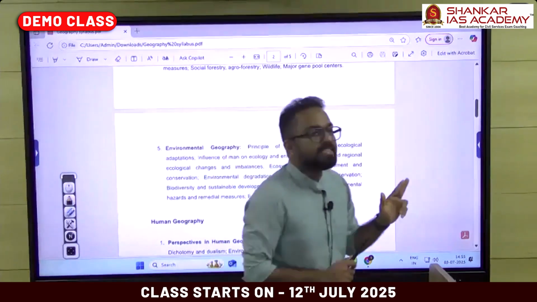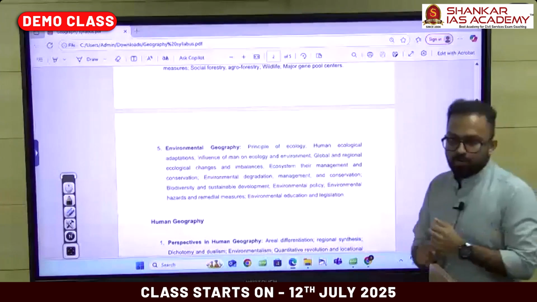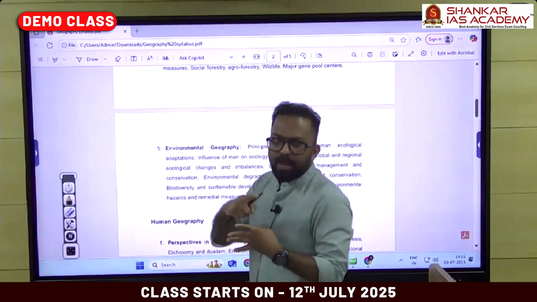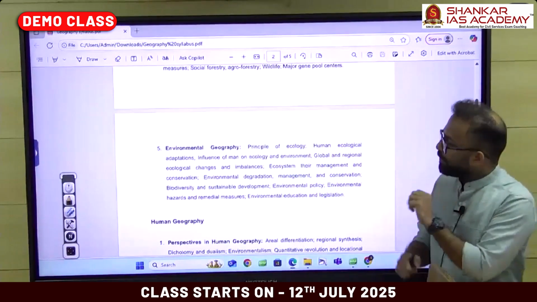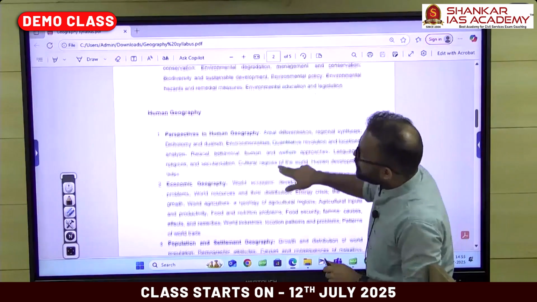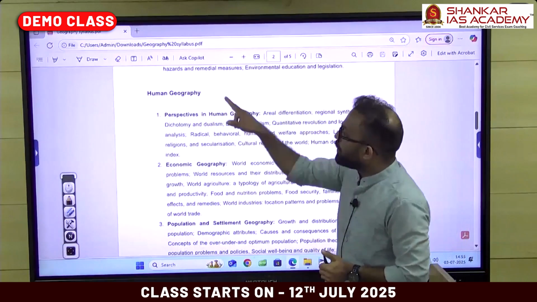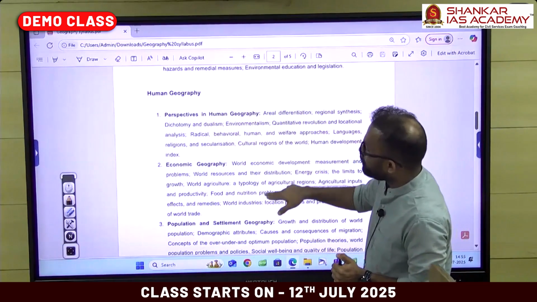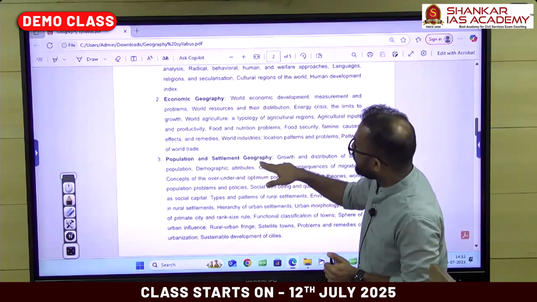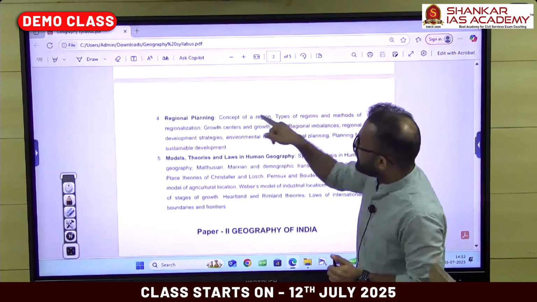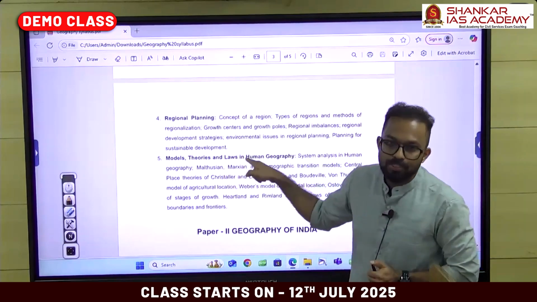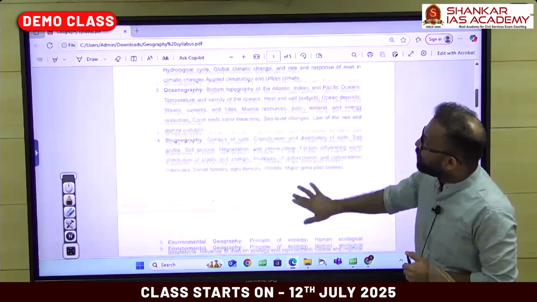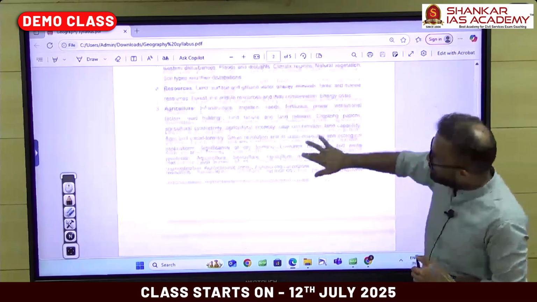So this is the physical aspects in paper 1, which includes geomorphology, climatology, oceanography, biogeography, and environmental geography. And within that, part B in paper 1, there are human geographical aspects. That is perspectives in human geography, economic geography, population and settlement geography, regional planning, models, theories, and laws in human geography. So this covers paper 1 of the syllabus.